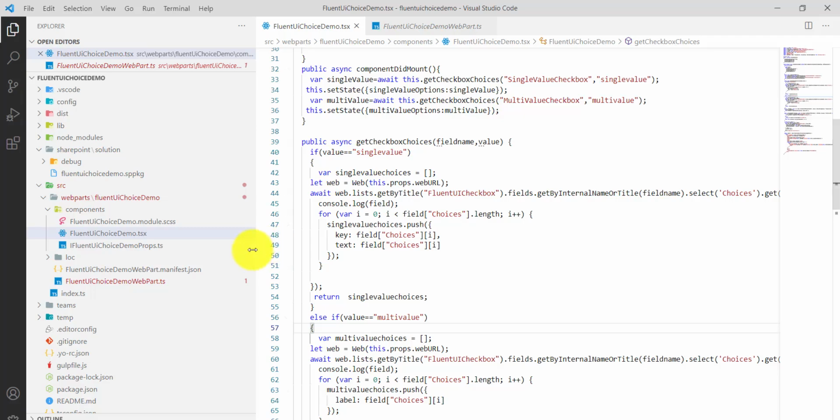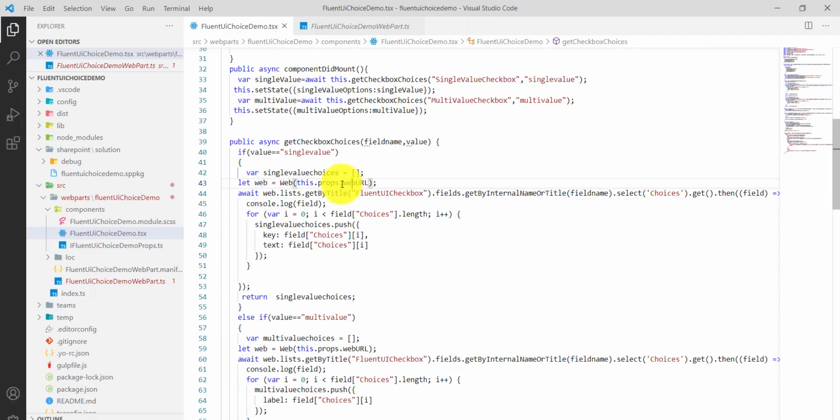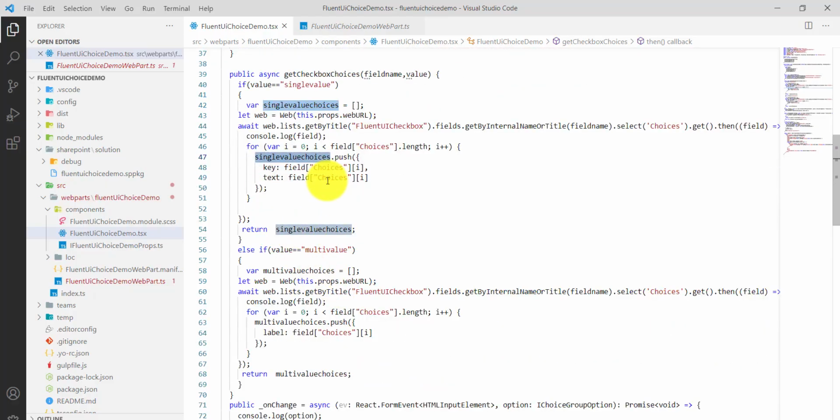Now in this case, you have the web, and then we have an array. In that array we are passing all these items, a key and value pair you can think of. Then here this is getByTitle, this is our list name, fields getByInternalNameOrTitle, and then this is the field name. So when the first one gets called it is the single value, the second one multi-value, and then we select the choices. Whatever choices we have, we get all of them, do a for loop, and add them to this array here. Finally we return this array.